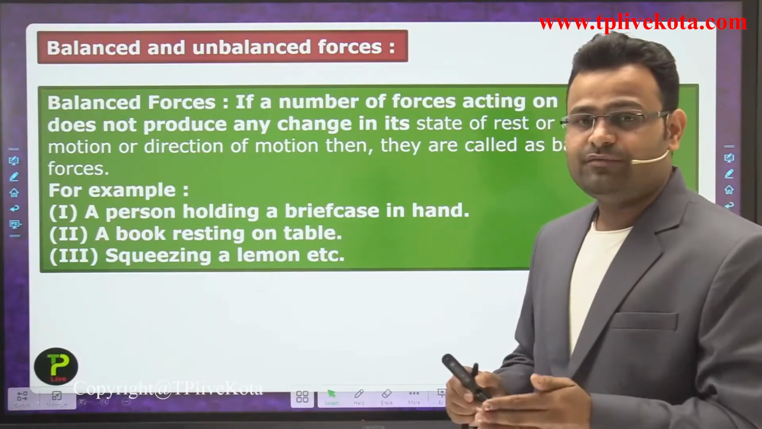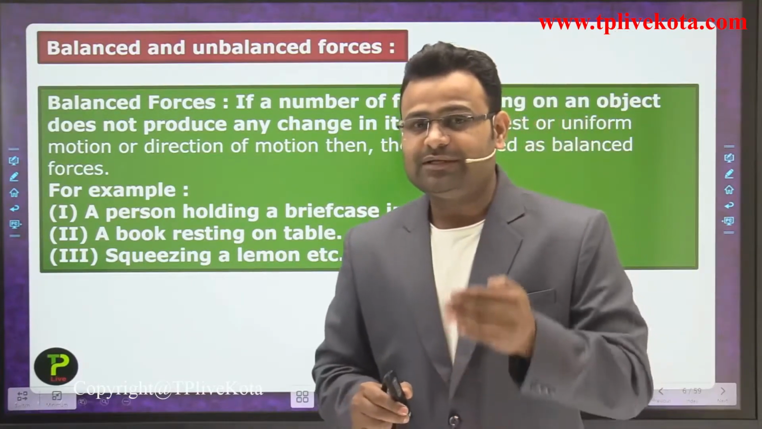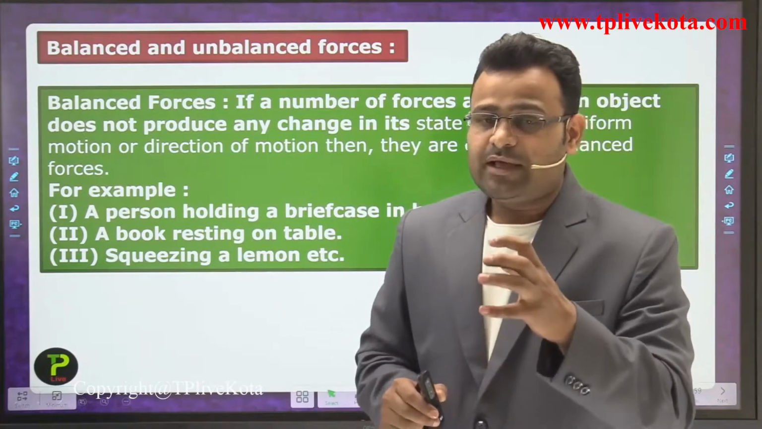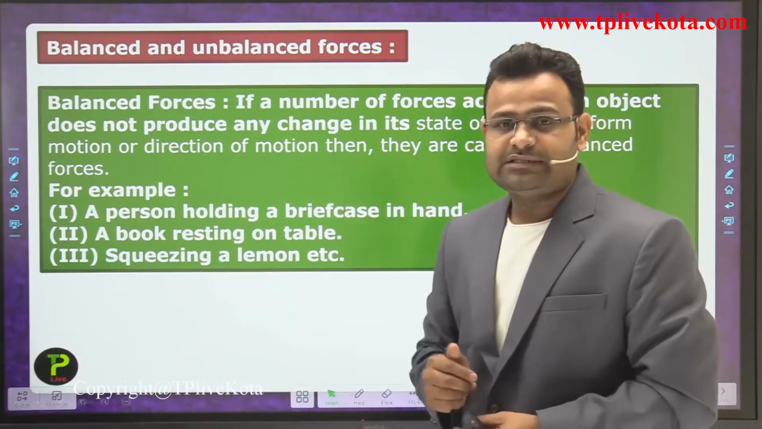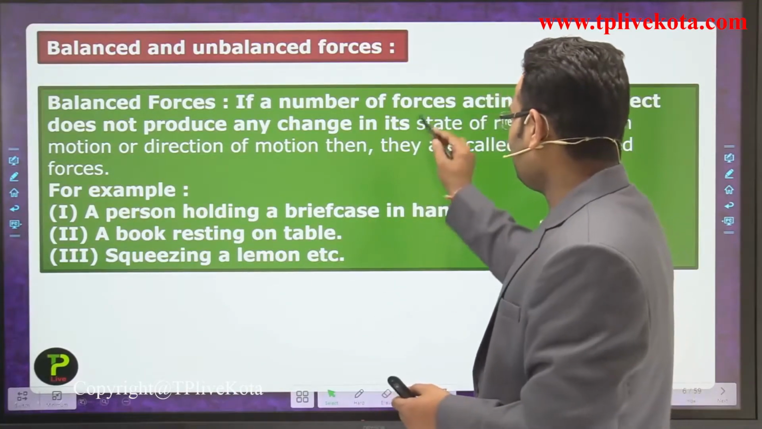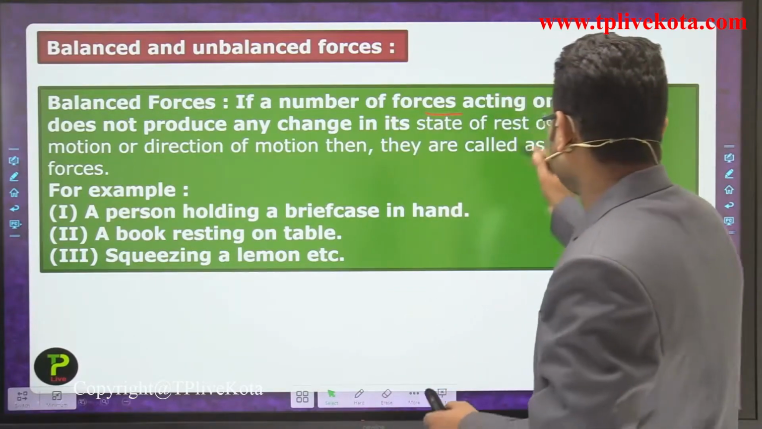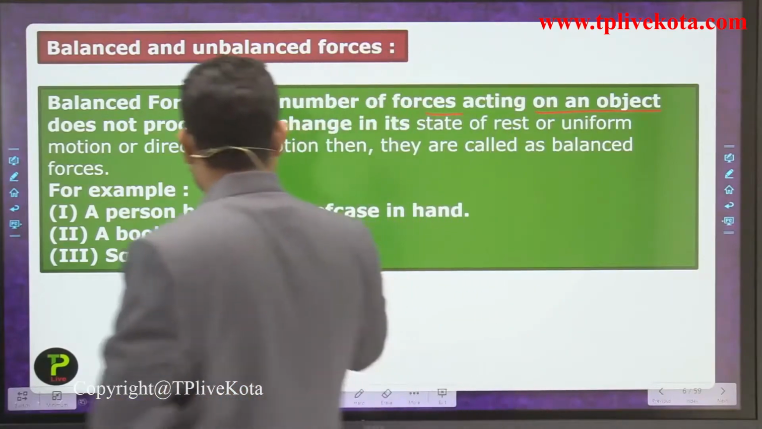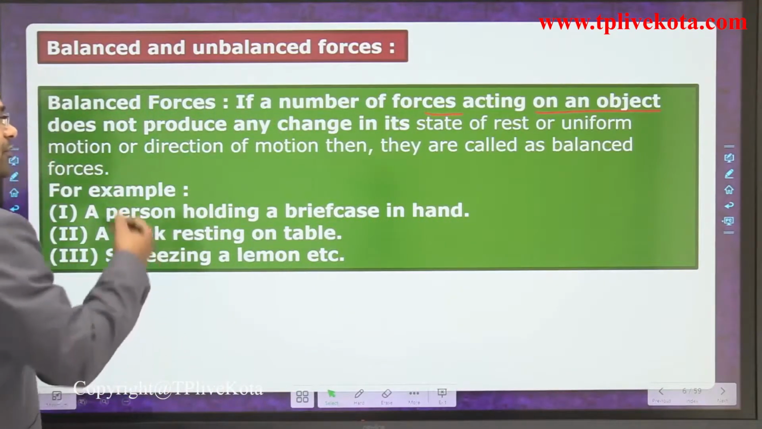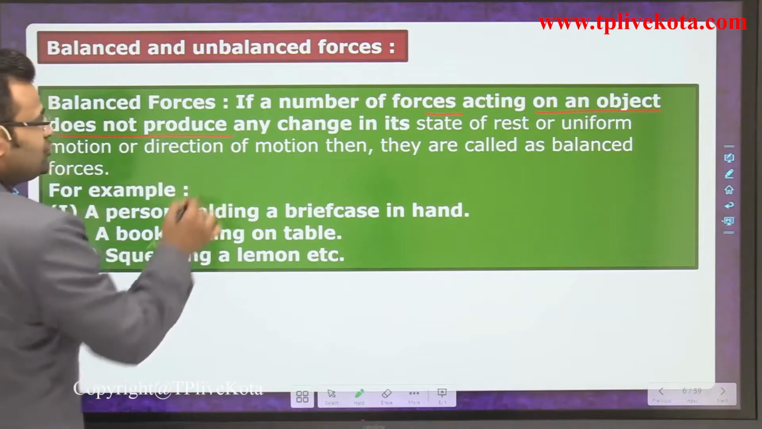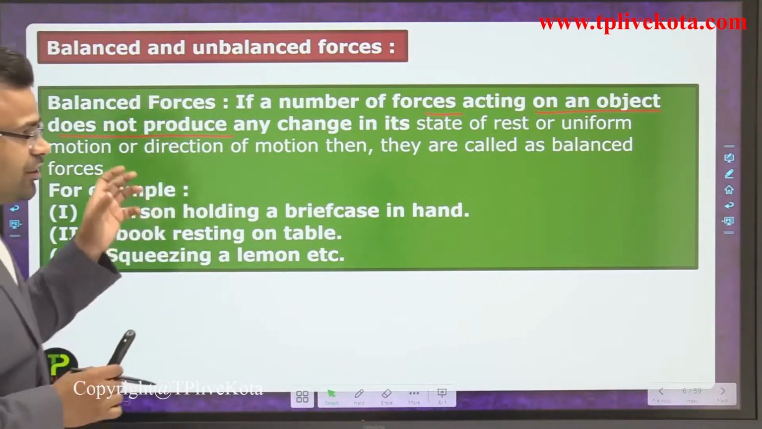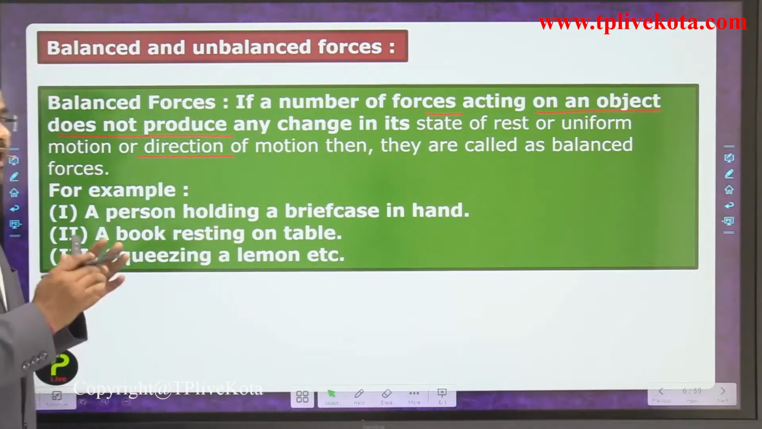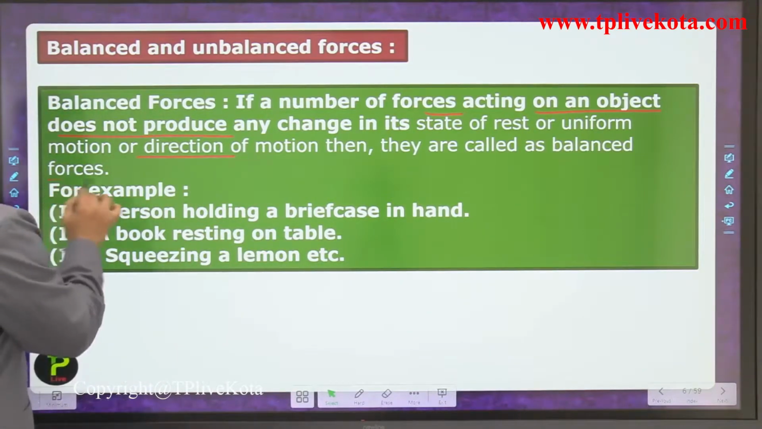If more than one force is applied on a single body, that time we discuss what we mean by balanced and unbalanced force. First of all, we discuss the balanced force. If a number of forces, meaning more than one force, act on an object and do not produce any change in the state of rest or uniform motion or direction of motion, they are called balanced forces.